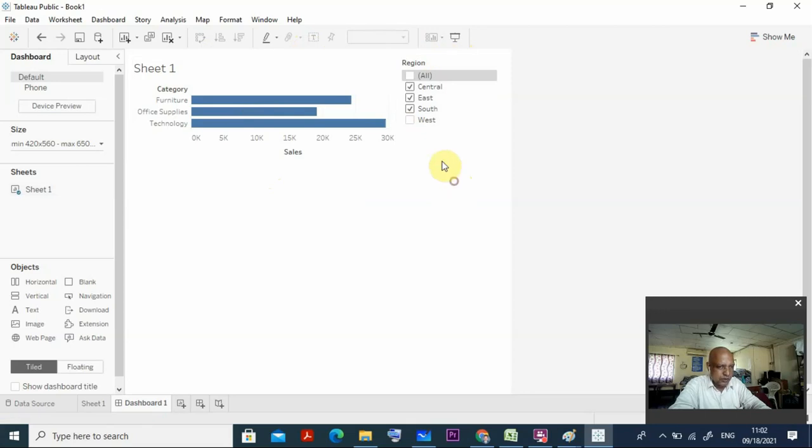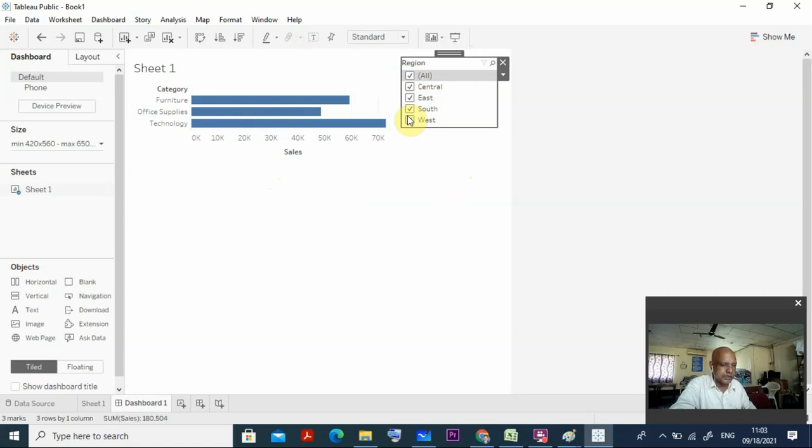So and it is not only that, even if, suppose you select all, the diagram corresponding to it is changing. You can check it here. And suppose you want a particular thing, all the things are changing here. You got it now? So this is the thing you have done using sheet 1, and we have the dashboard. It is just like for a presentation. Say I want to present it to a company or to some people, this diagram will tell about all the things, so they can clearly understand.